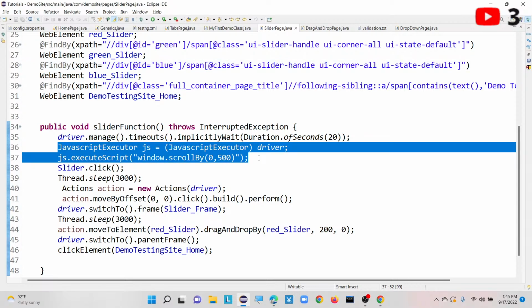We can also do it with the help of the Robot class, but mostly we use this JavaScript executor only, because sometimes the Robot class is not going to work properly. So that's the reason why I always use this JavaScript executor. You get some confidence it will work this time.